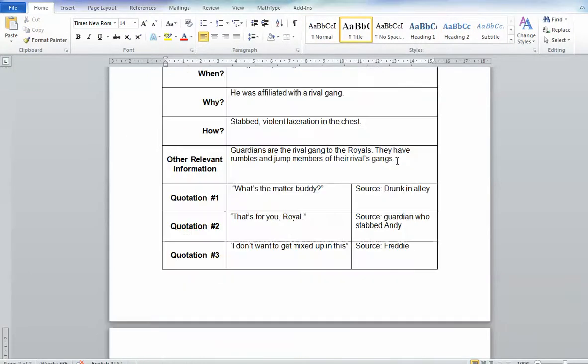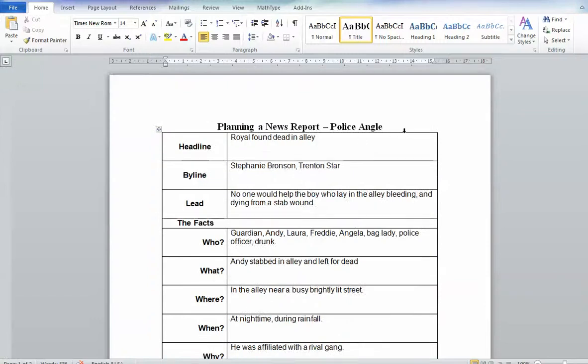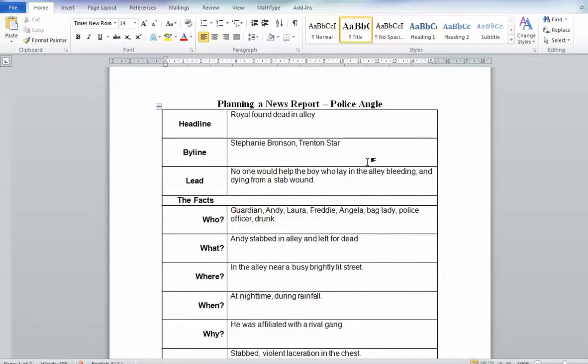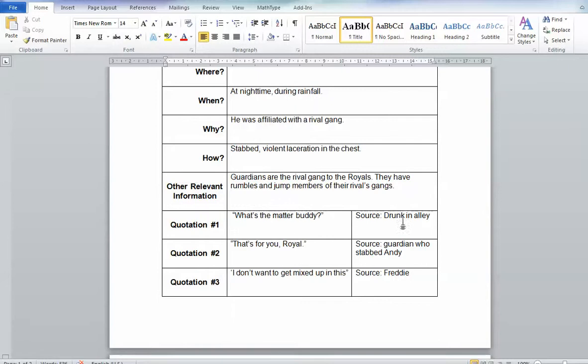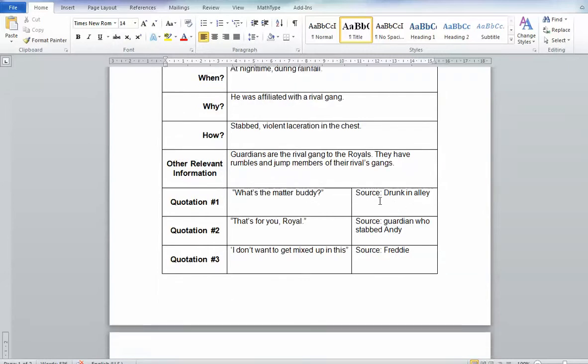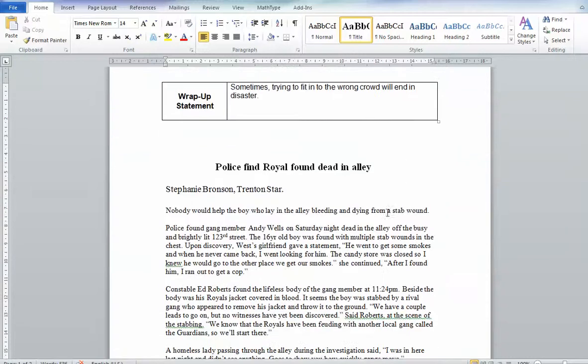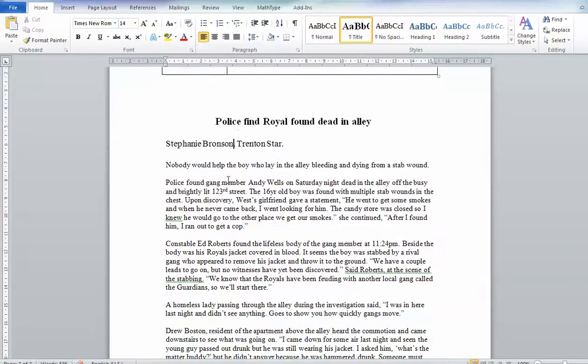And then we're going to do the same thing, but now we're doing it from the police angle. Okay, it doesn't matter, but it might be a little more just the facts and here's what's going on. I'm not sure. Okay, and they had the sources they're talking about. I don't think they actually use these ones. They use some of this in their stuff. I'm not sure if that's the same quotes they used or not. I can't remember. But then we get into the writing of it.